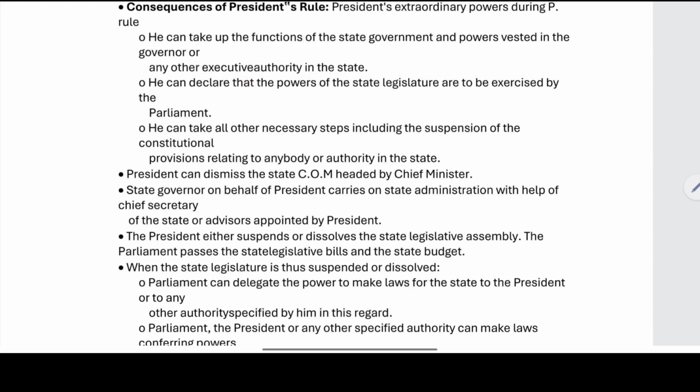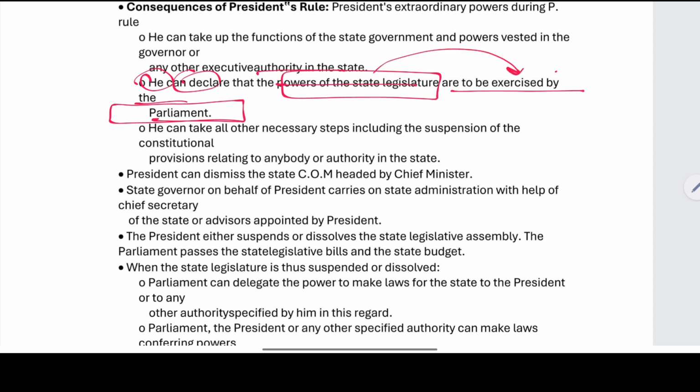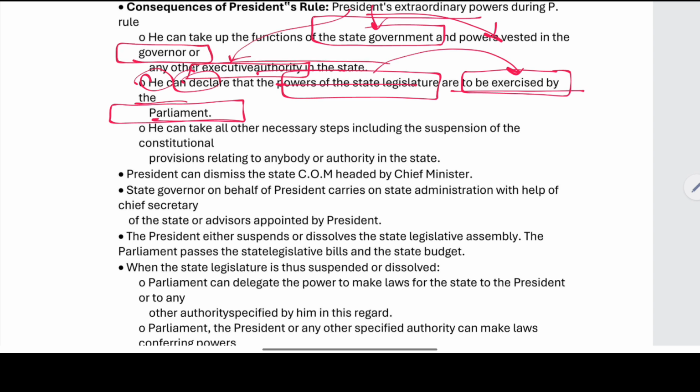He can declare that the powers of the state legislature are to be exercised by the parliament. The President is declaring that the powers of the state legislature are exercised by the parliament, and the government control is in the President or through anybody appointed by him, that is an executive authority appointed by him, who is in the state.